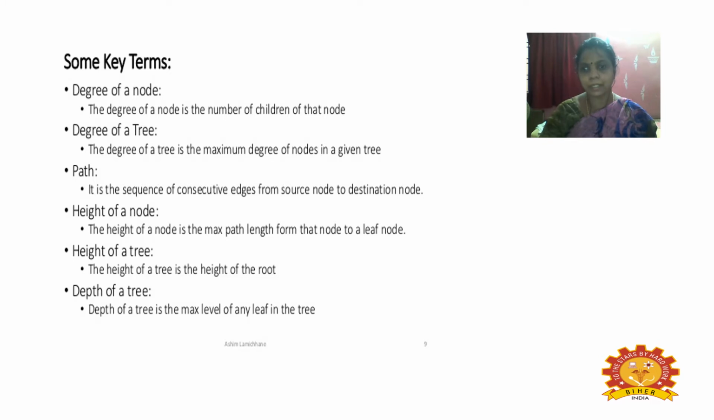Height is the maximum length of the path from the root node to a leaf node. Height is also the height of a tree, measured from the root. Then depth of a tree is the maximum level of the tree, that is, from any level of the tree.